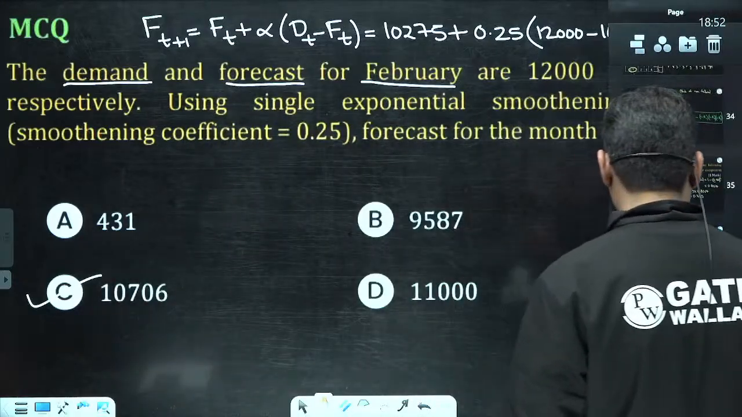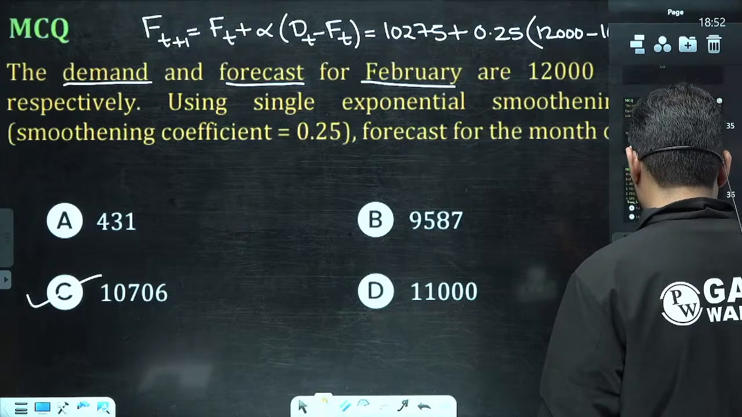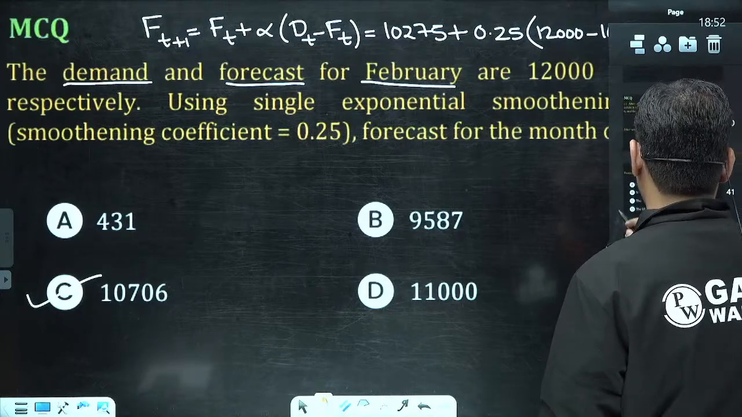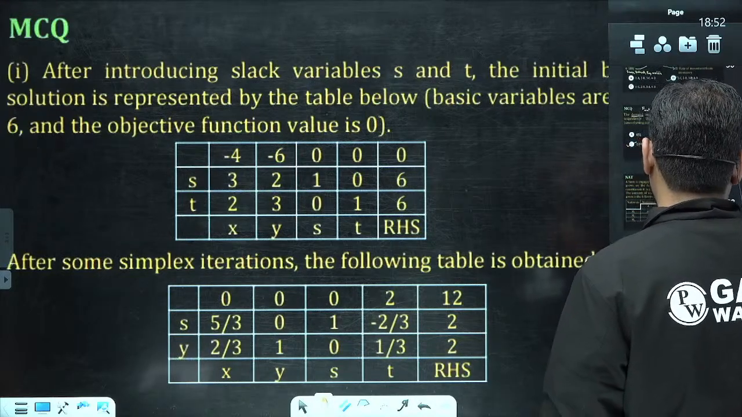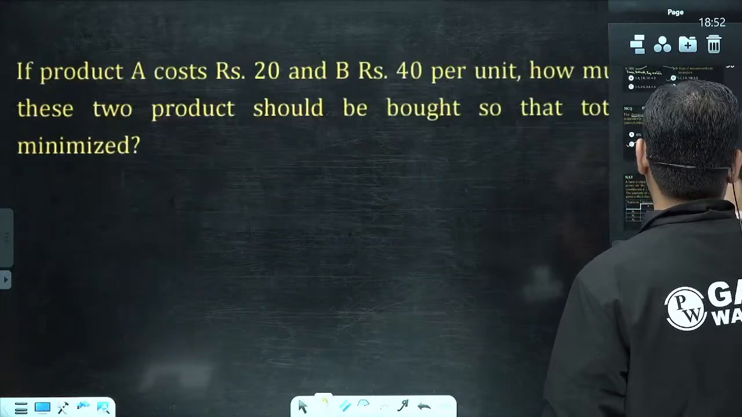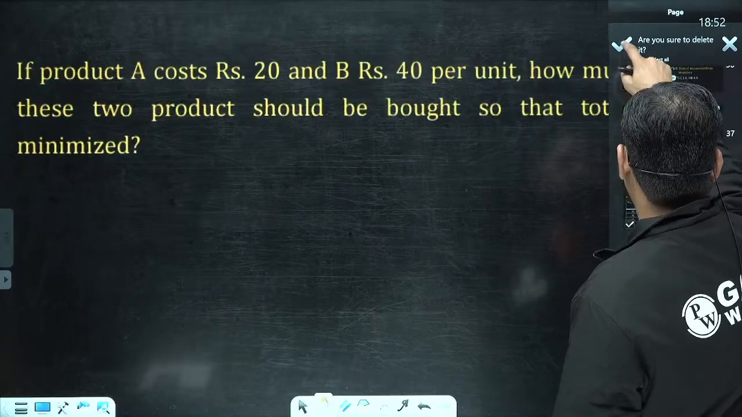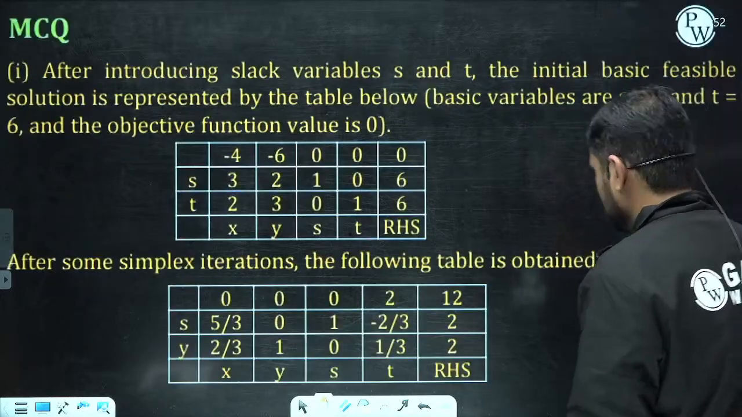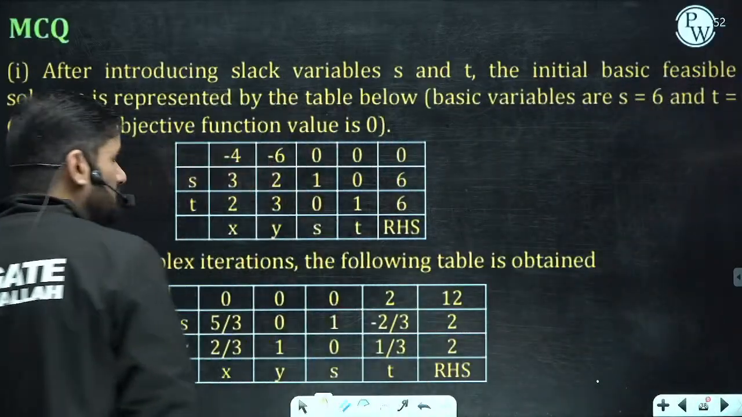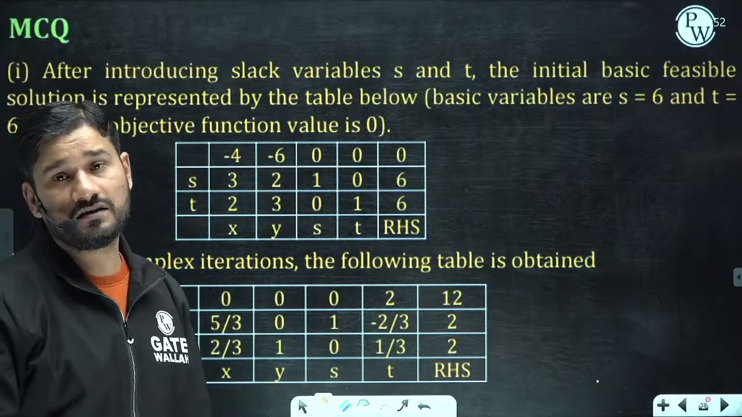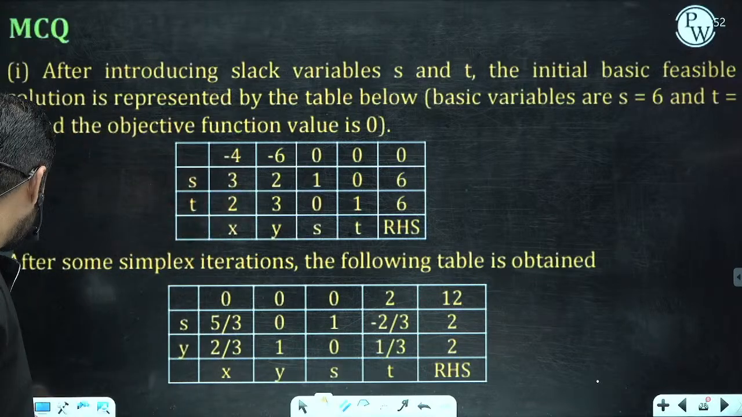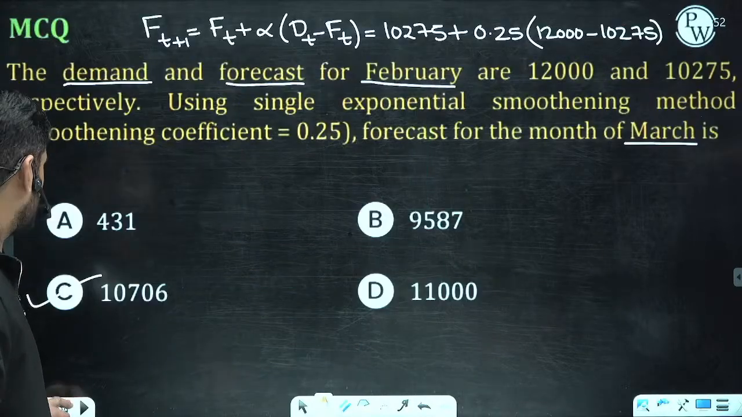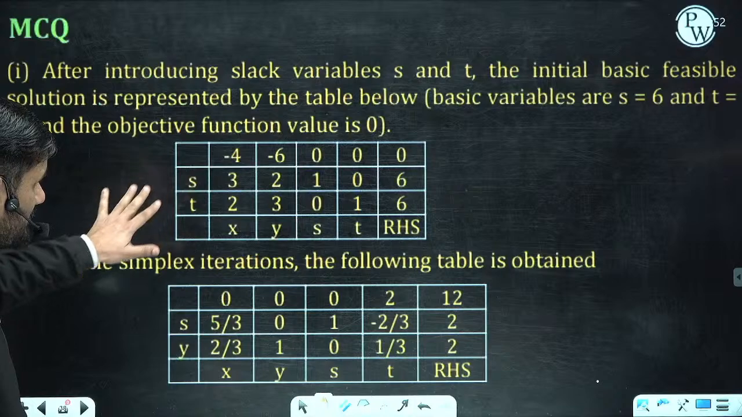Now let us come to the next question. See this. Here is the question from the simplex method. In the simplex method, I told you that they will be giving some data to you. See, you can check here, some data is given here.